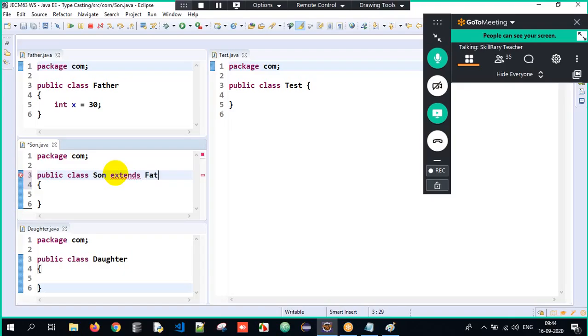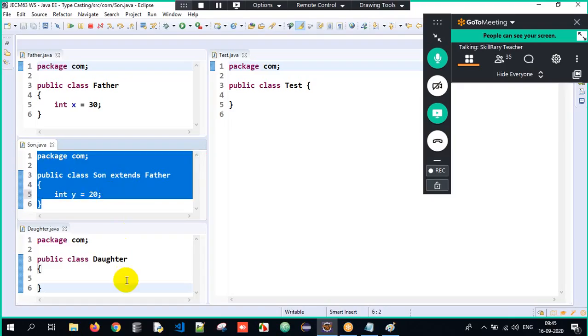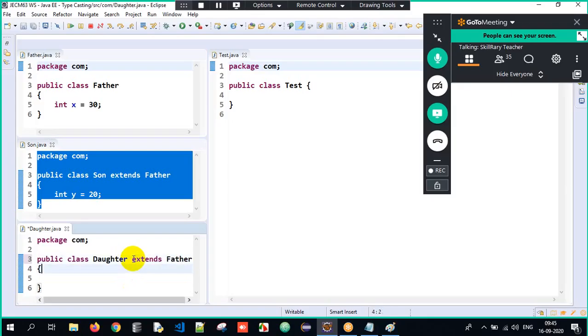When I say extends Father, it means Son is acquiring the properties of Father, and Son has a variable called y initialized to 20. And Daughter is also achieving an is-a relationship with Father. Extends Father, and int z equals 10 over here.